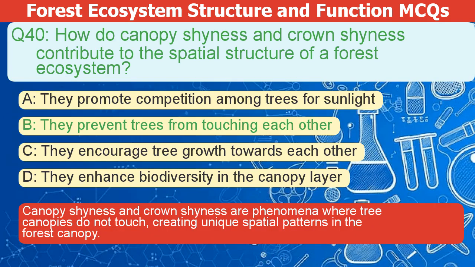The correct answer is B. Canopy shyness and crown shyness are phenomena where tree canopies don't touch, creating unique spatial patterns in the forest canopy.